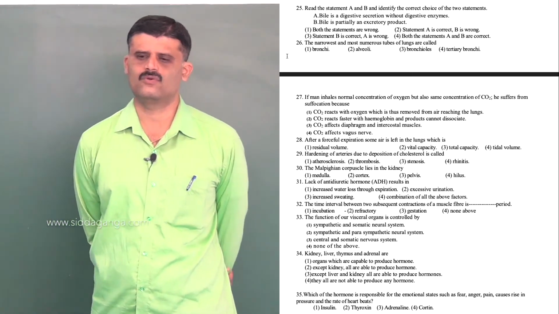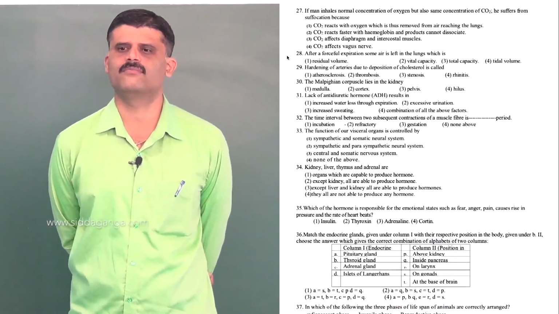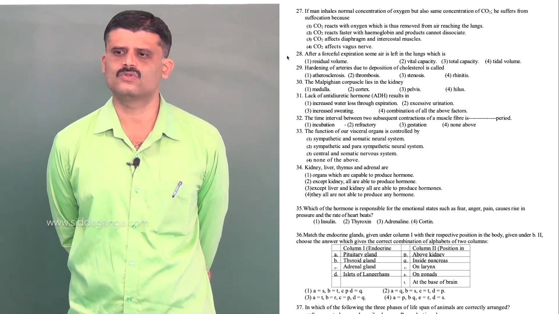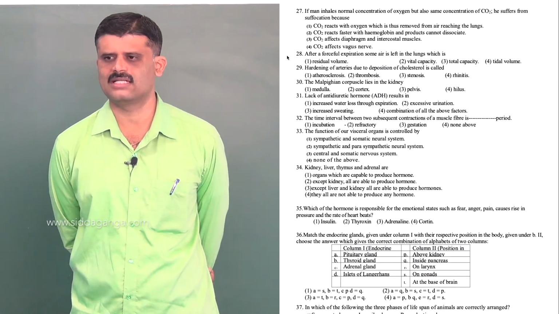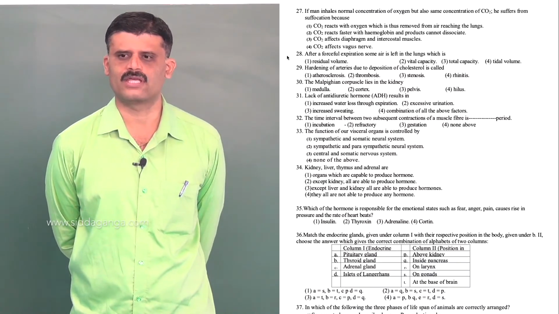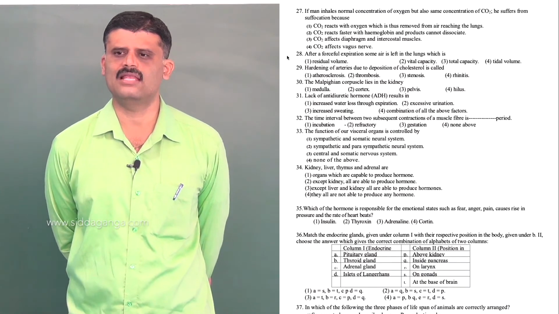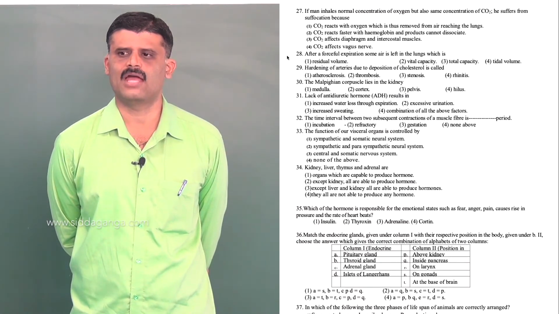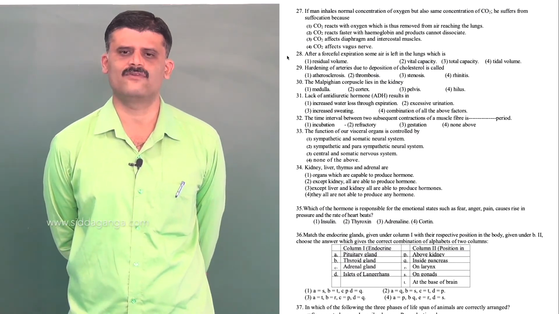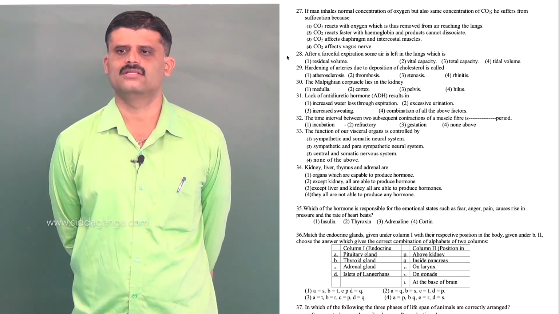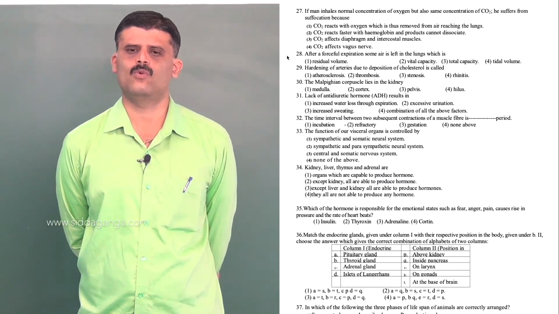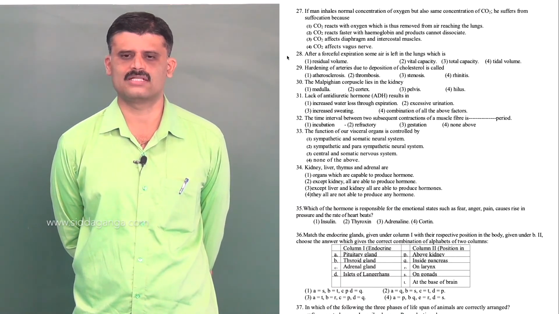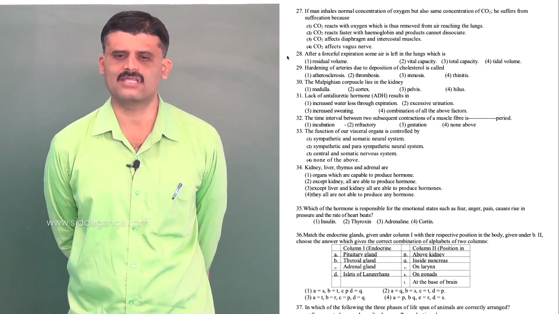Next, question number 27. If man inhales normal concentration of oxygen but also the same concentration of carbon dioxide, he suffers from suffocation because, see here, man inhaling both oxygen and carbon dioxide at the same concentration undergoes suffocation, meaning uncomfortable breathing. Why? Our RBC has more affinity towards carbon monoxide, then second with carbon dioxide, and lastly with oxygen.